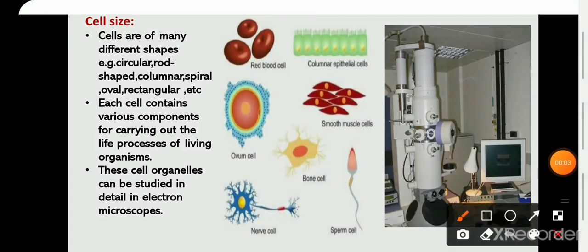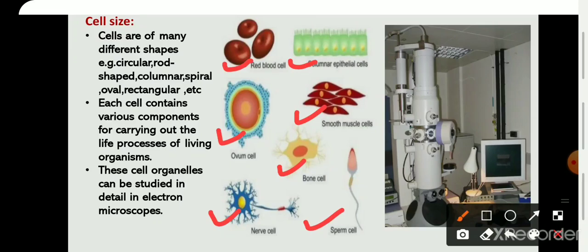Now we will study cell sizes. But before that, can you name some unicellular organisms? Yes, amoeba. The shape of amoeba is very irregular. Now you may refer to the textbook page number 73 and observe the different types of cells and shapes of cells which are given there. Can you name all the cells shown? Yes: red blood cell, ovum cell, epithelial cell, smooth muscle cells, bone cells, nerve cells, sperm cells.